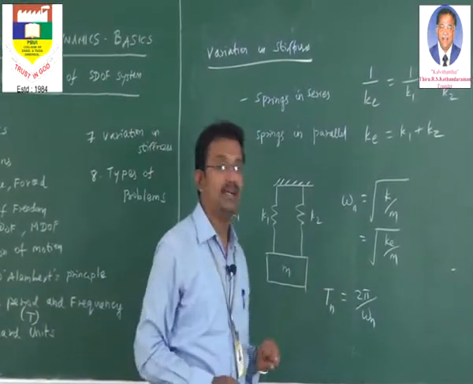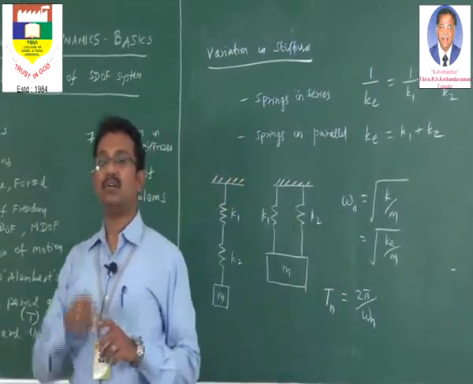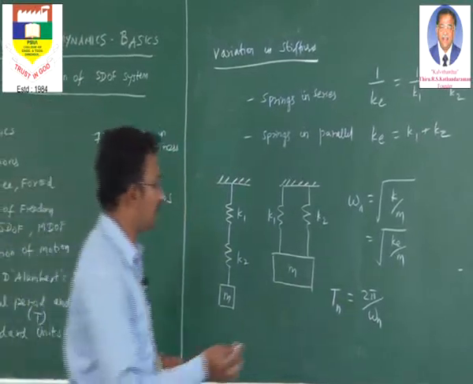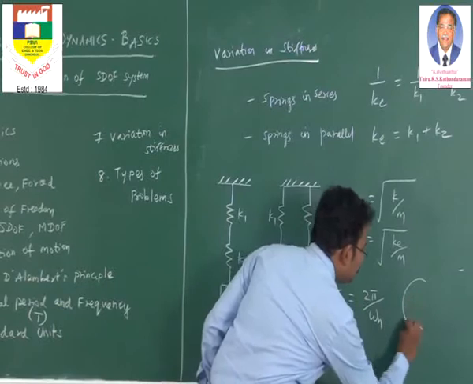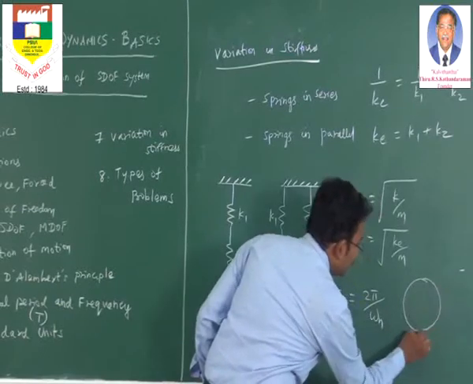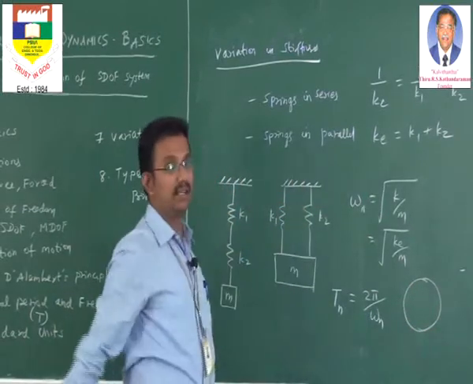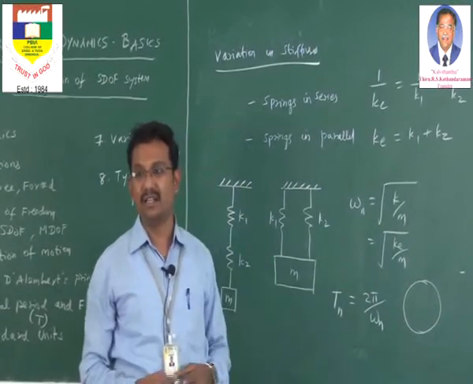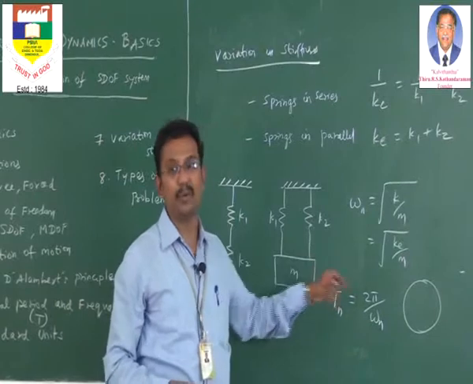Now what is this 2 pi? 2 pi relates to the total angle covered in a circle. If you take a circle, the total included angle is nothing but 2 pi radians. In degrees it is 360 degrees, and in radians it is 2 pi radians.